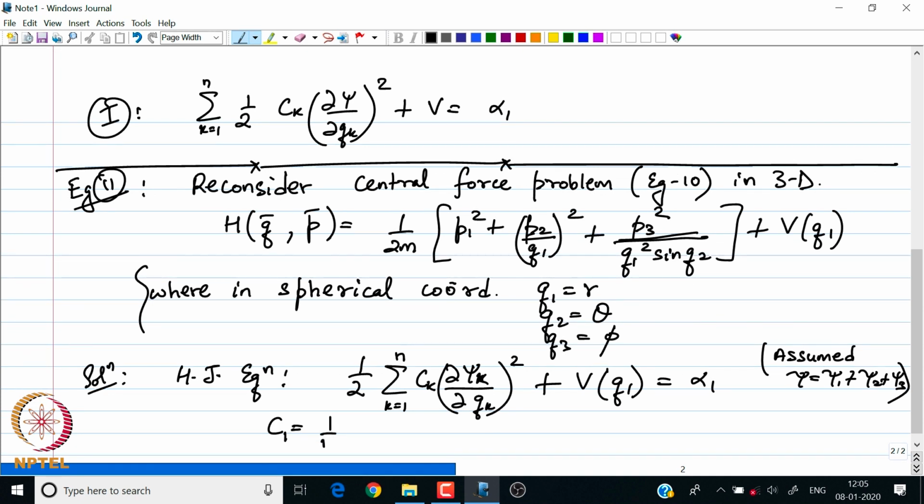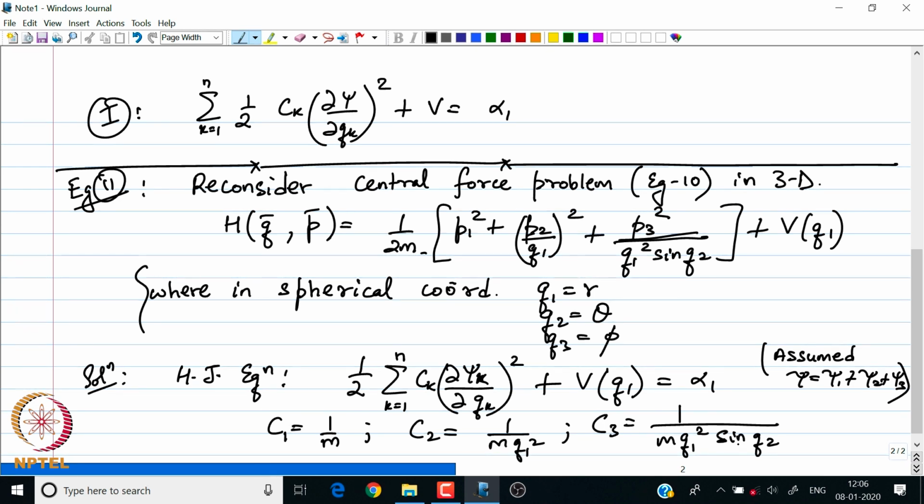My C1 is 1 by m, coming from the quantity 1 by m appearing here, and my C2 is 1 by m q1 square, and my C3 is equal to 1 by m q1 square sine square q2.